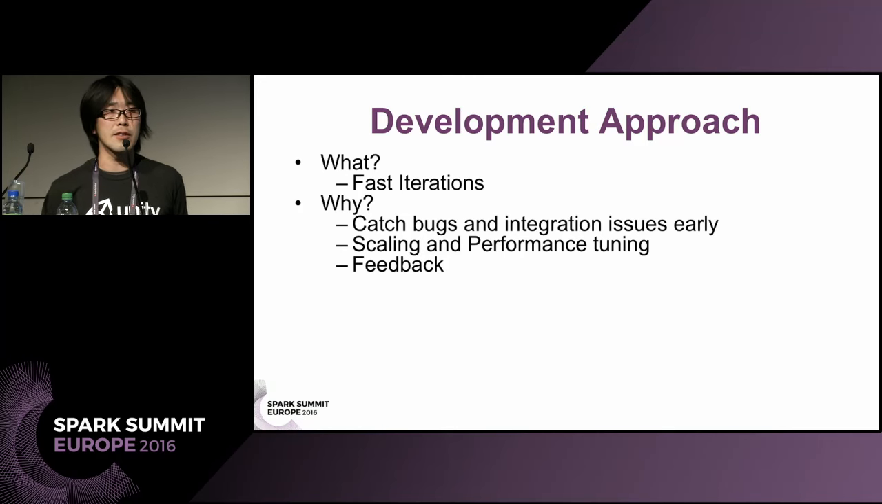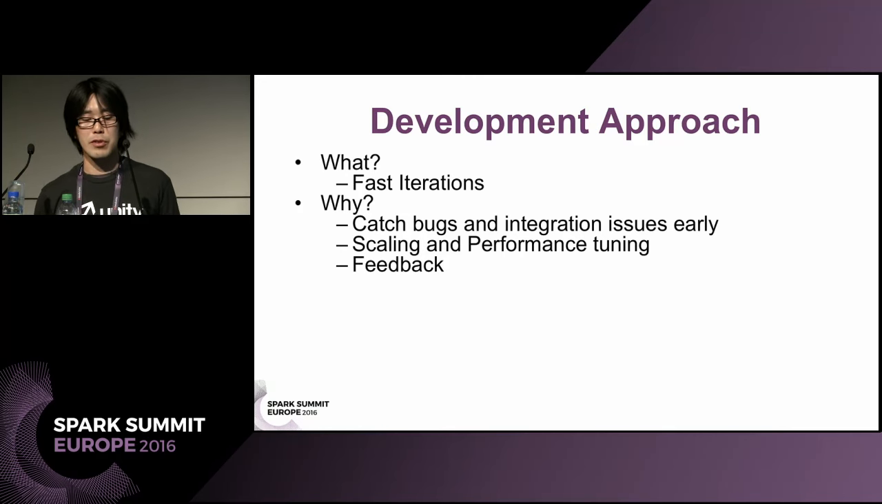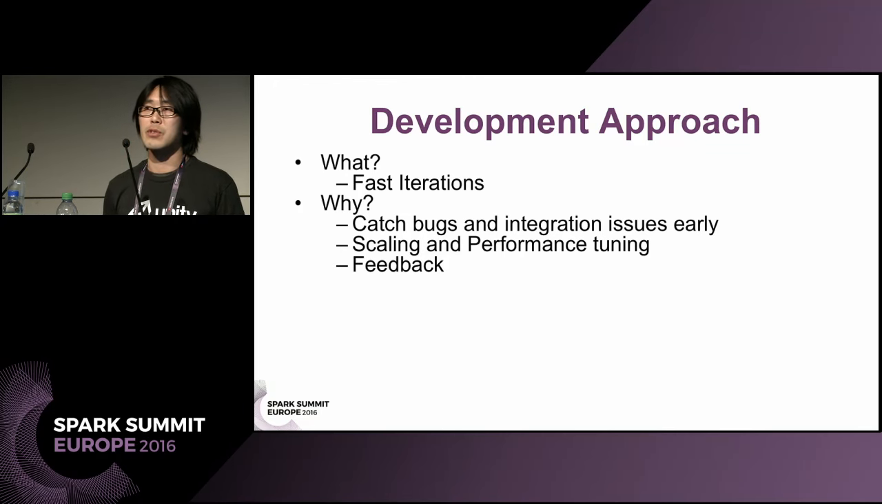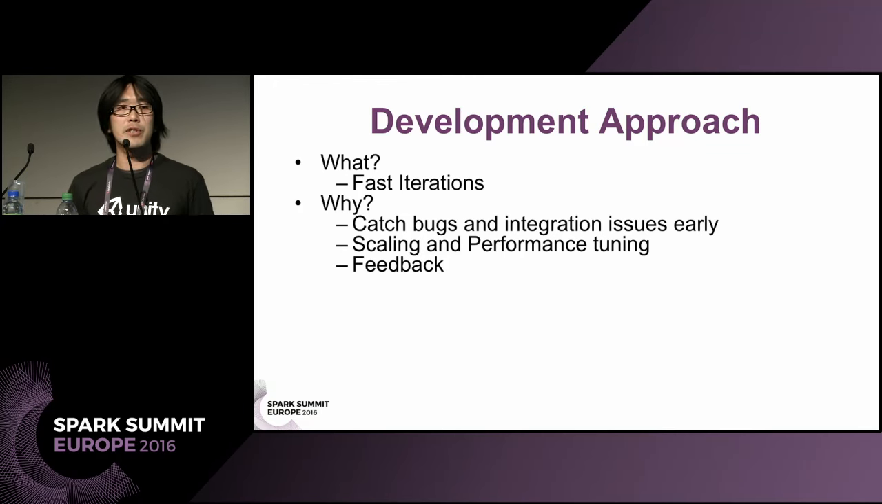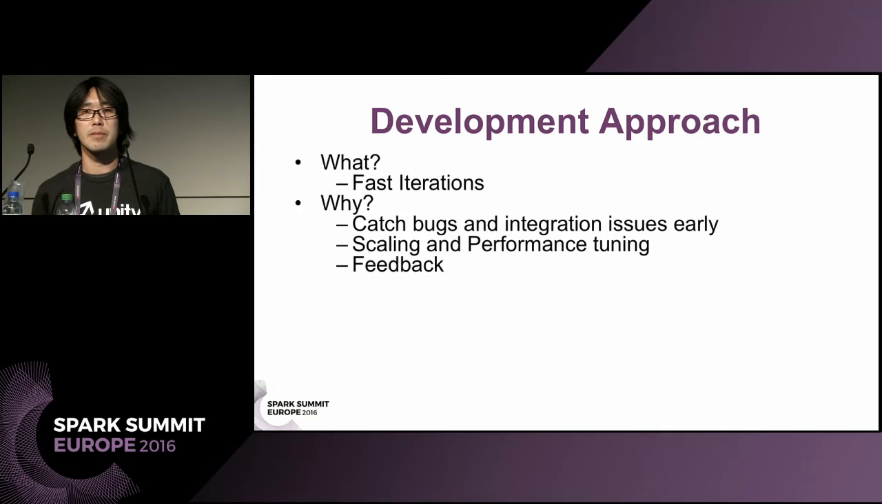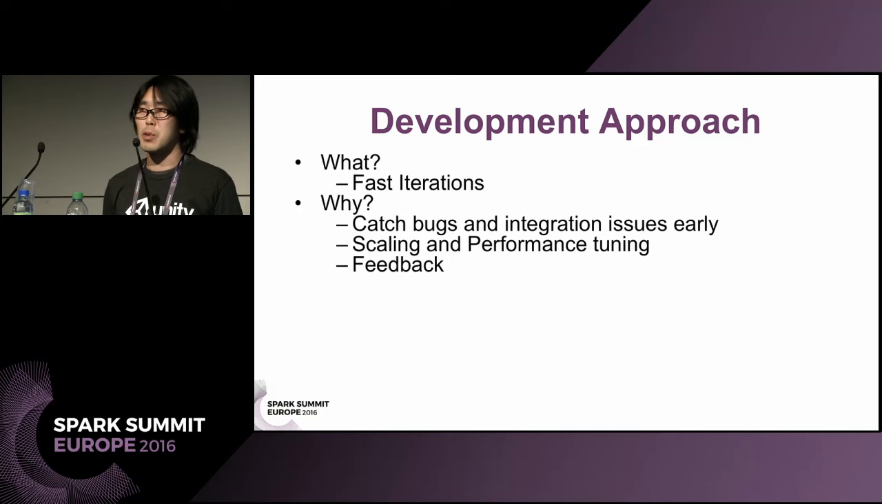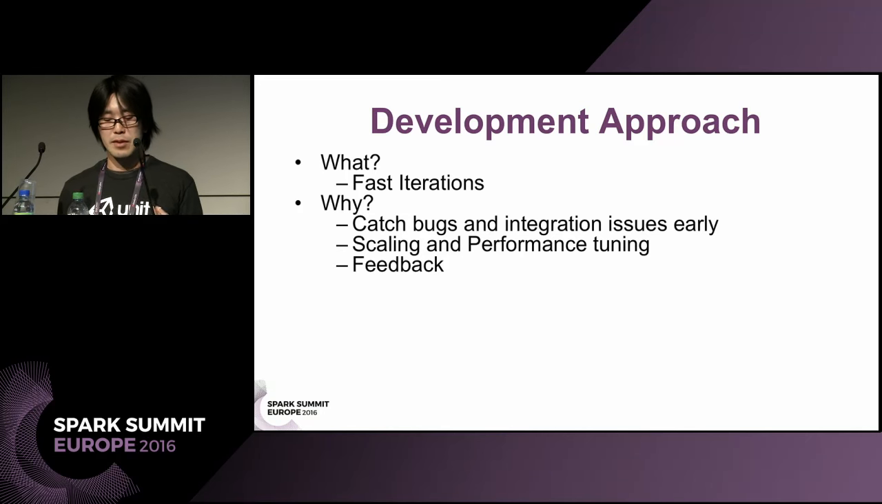One of the key factors we believe helped make our transition to Spark successful was our ability to make fast iterations. Fast iterations allow us to make quick changes and get fast feedback. We were able to experiment much more. This helped us catch bugs and issues early in our development cycle.